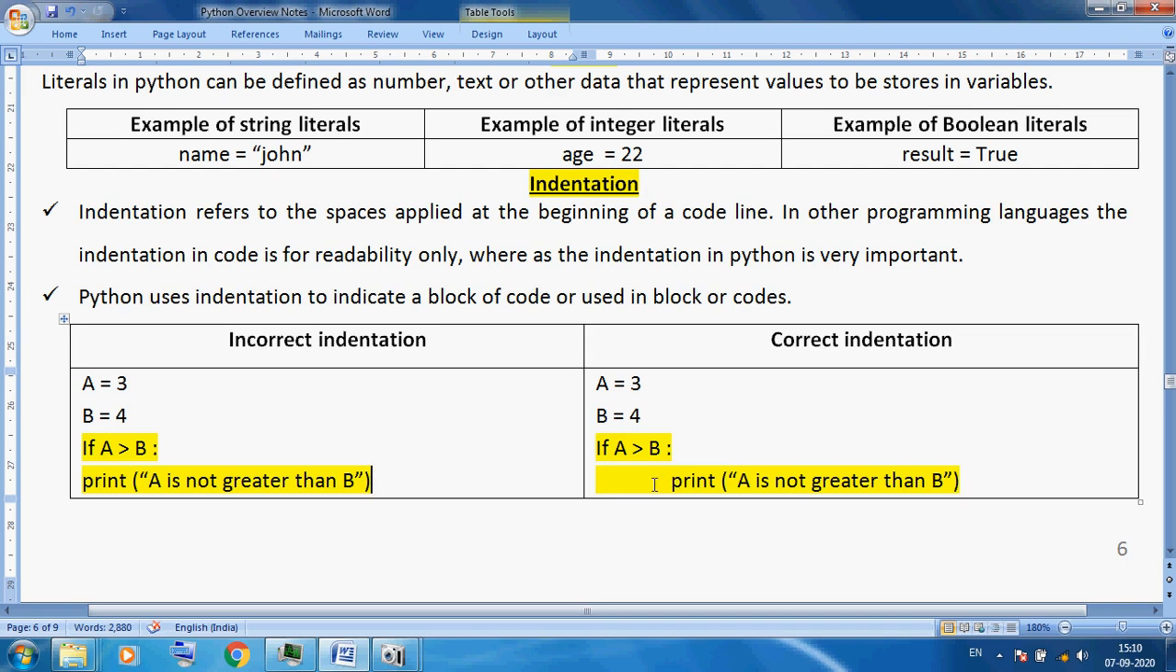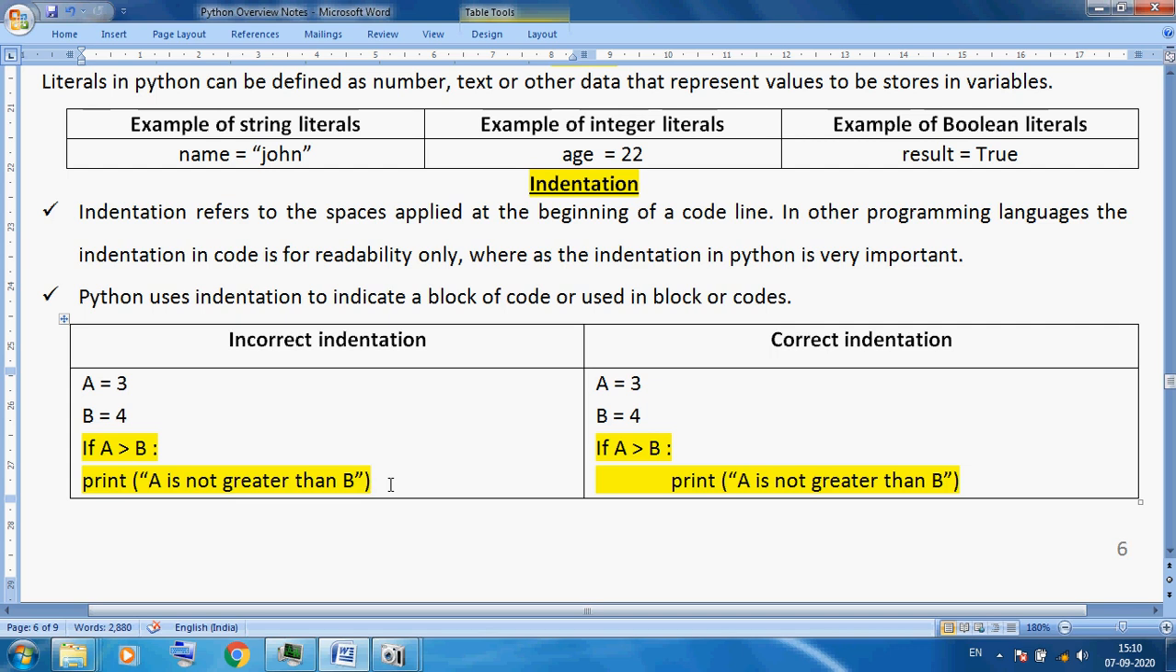In other programming languages, indentation in code is for readability only, whereas indentation in Python is very important. Python uses indentation to indicate a block of code. This is important. This is a block of code, or used in blocks of code.